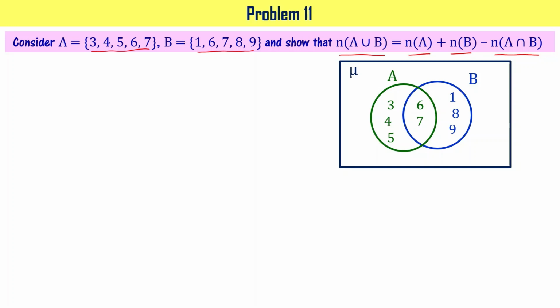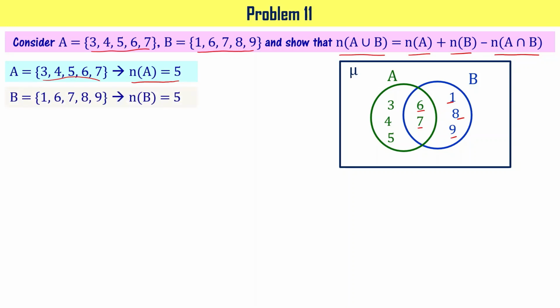In the Venn diagram, you can write like this: 3, 4, 5, 6, 7 are part of A. 1, 6, 7, 8, and 9 are part of B, right? These are the set elements of the set B. Now, A has elements 3, 4, 5, 6, 7, meaning if you count, the number of elements in set A is 5, right? B has elements 1, 6, 7, 8, 9. So the number of elements of B is also 5.